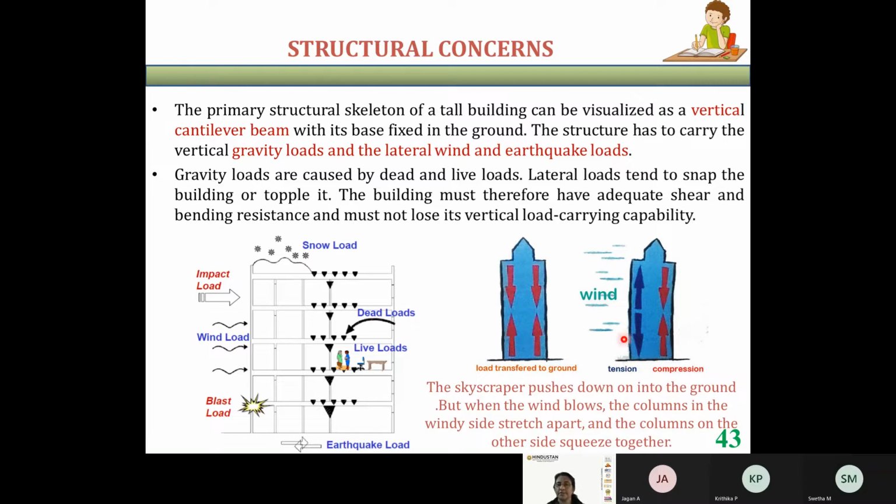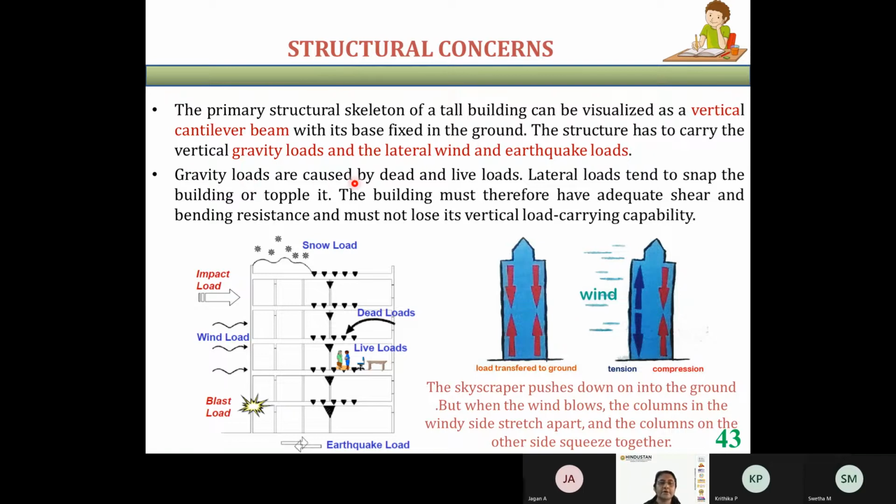Because of this lateral load, you can see a sway with a tension on this particular side and a compression on the other side of the building. Suppose the wind direction is in the opposite direction, then this side will be the tension side and the other side will be the compression side. So the structure will be subjected to tension and compression. With gravity load also, you can see a tension or a compression. So this is a load transfer. The structure will be subjected to both tensile forces and compressive forces.